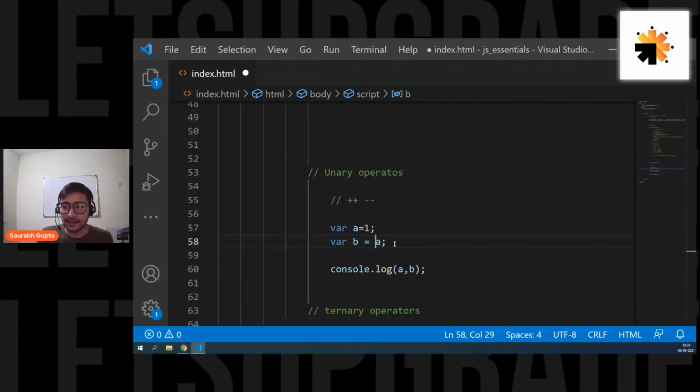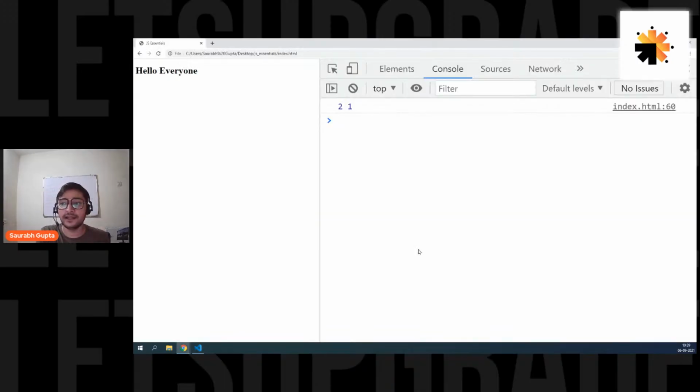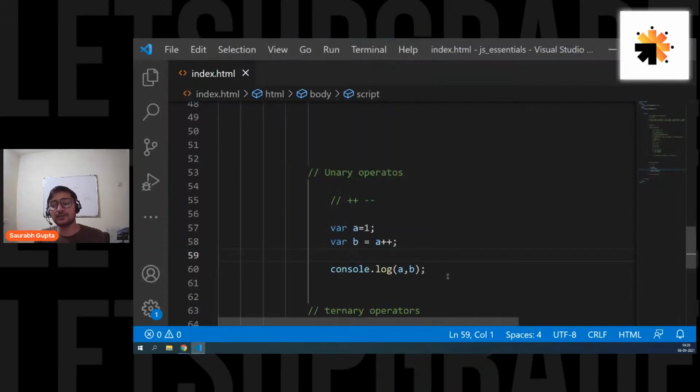But if I perform post-increment like a++, first the operation will happen and then the increment. If it is post-increment, remember guys, the operation happens first and at the very end, the increment happens. That means if I'm doing b equals a++, the ++ will happen at the last. That means a is still not incremented, so the value of a will be assigned to b. So a is still 1 and it is passed to b, so b is also 1. But at the end, a is getting incremented, so a will become 2, but b is still 1. And that's why we get 2 and 1. Okay, so that's how this works.